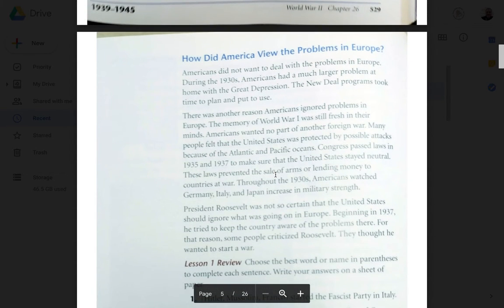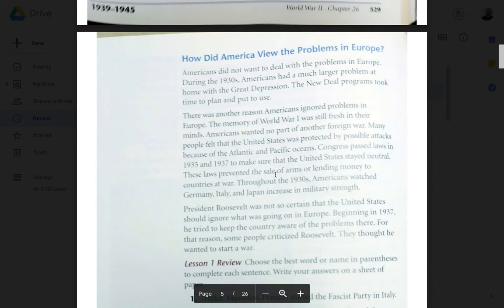How did America view the problems in Europe? Americans did not want to deal with the problems in Europe. During the 1930s, Americans had a much larger problem at home with the Great Depression. The New Deal programs took time to plan and to put to use. There was another reason Americans ignored problems in Europe. The memory of World War I was still fresh in their minds. Americans wanted no part of another foreign war.